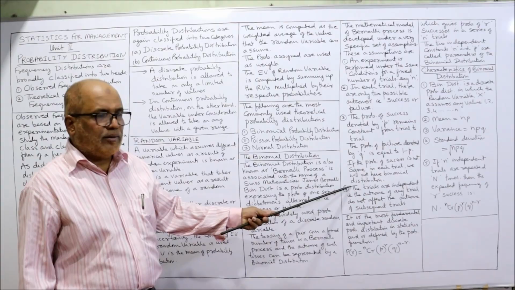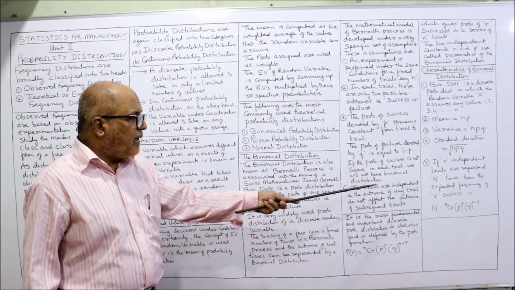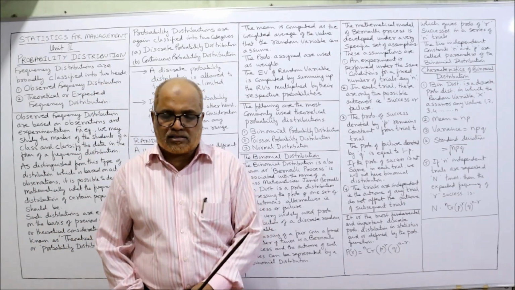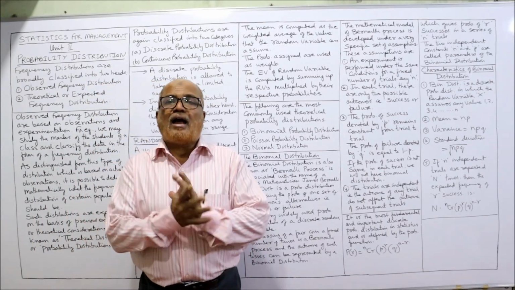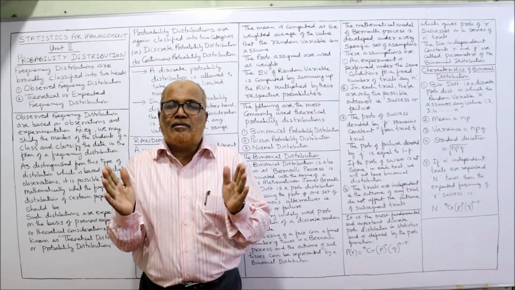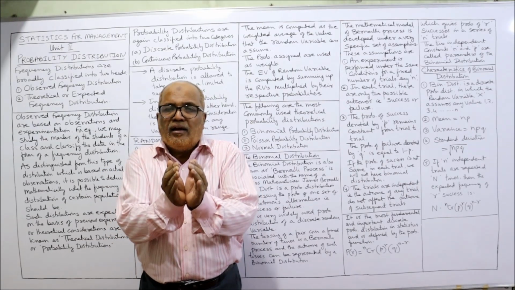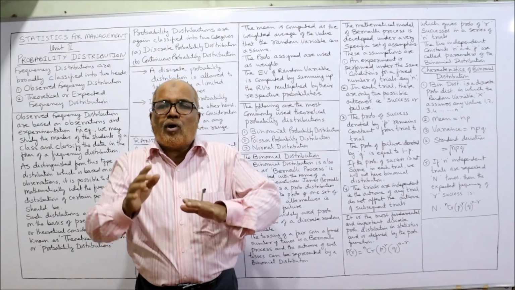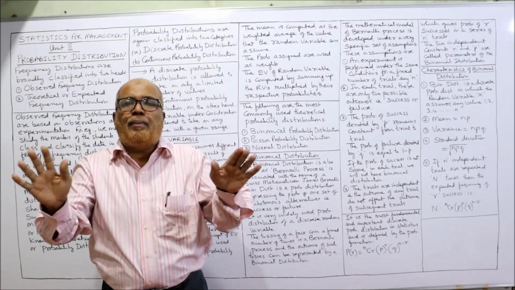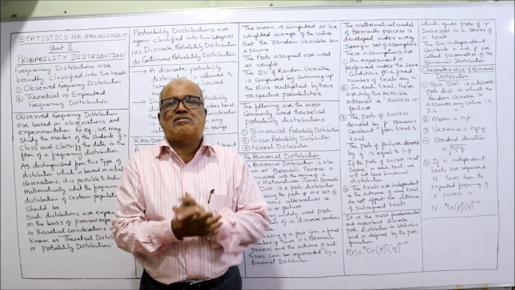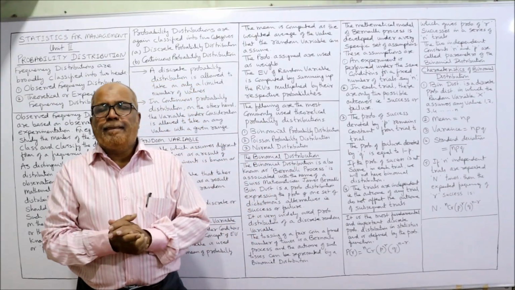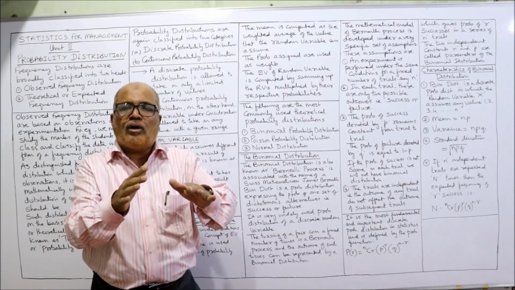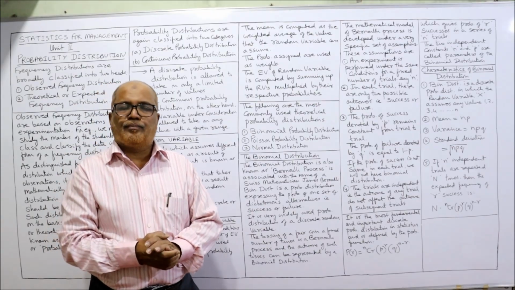That is the condition. Last one, the trials are independent, that is, the outcome of any trial will not be affected by the outcome of the subsequent trials. Every trial should be independent. That means the outcome of one trial should not have any effect on the outcome of the subsequent trials, because every trial will be different, independent, not related with the previous trials. So these are the set of assumptions. If these assumptions are satisfied, then only we can apply binomial distribution, right?